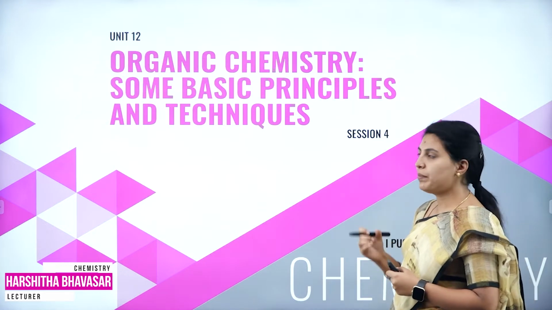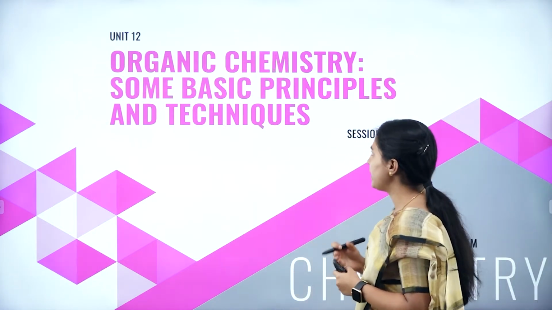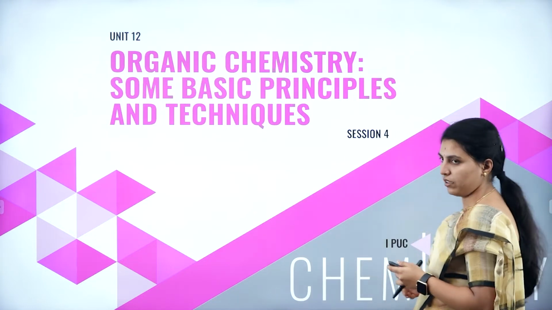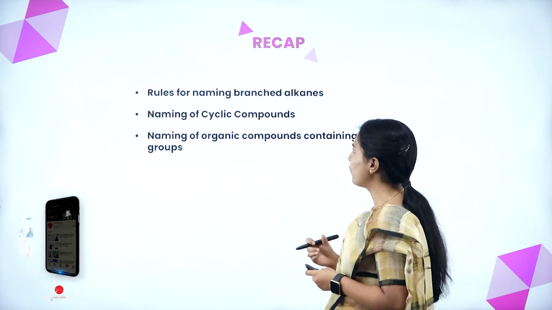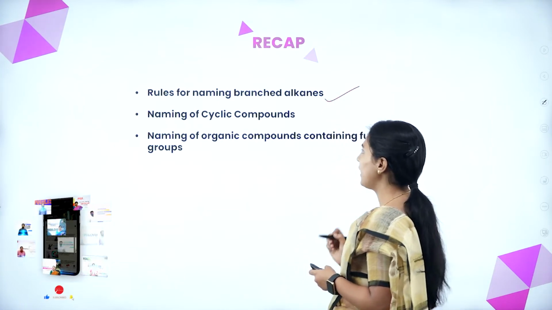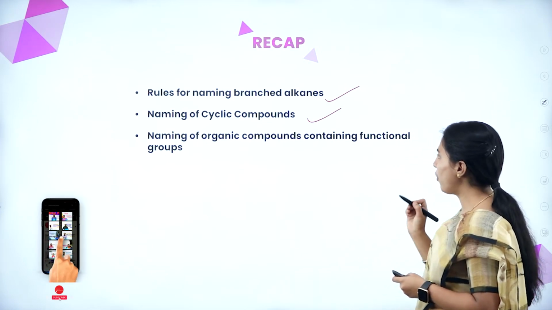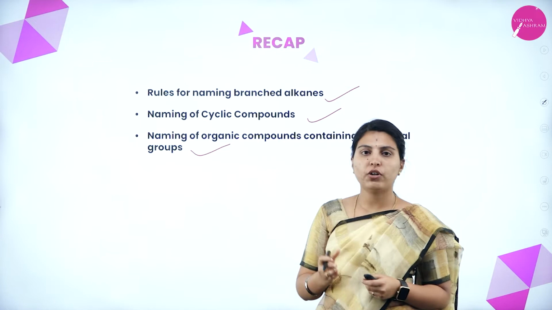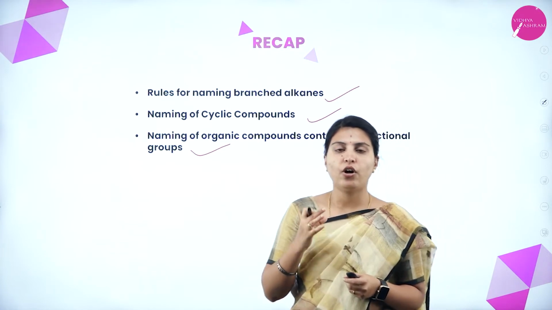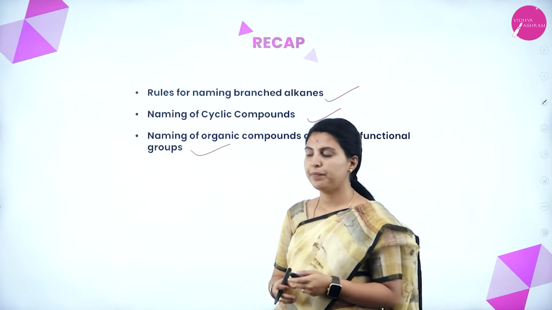Today we are starting session 4 from the chapter Organic Chemistry, some basic principles and techniques. In the last class we discussed the rules for naming branched alkanes, naming of cyclic compounds, and naming of organic compounds containing functional groups. Overall, we have seen the nomenclature of organic compounds in the last session.